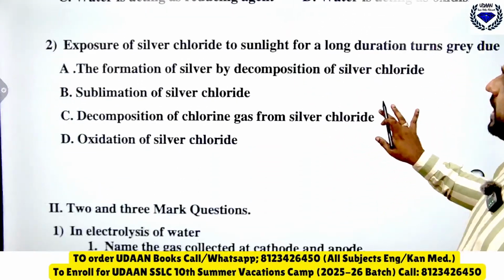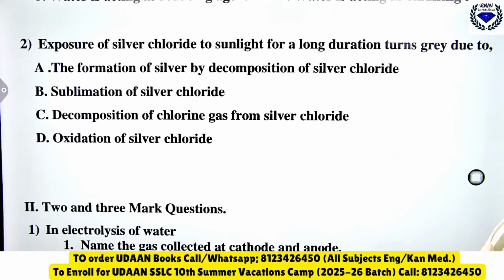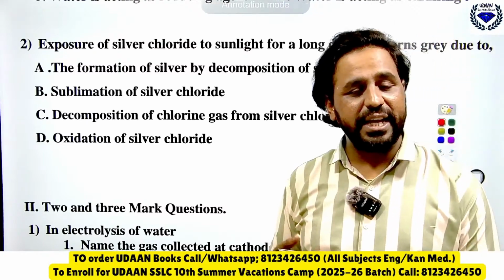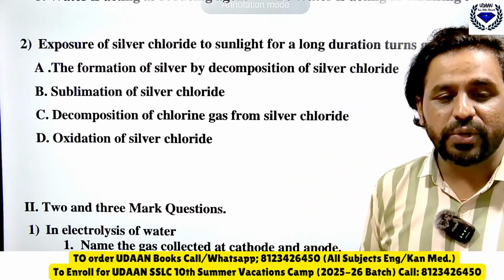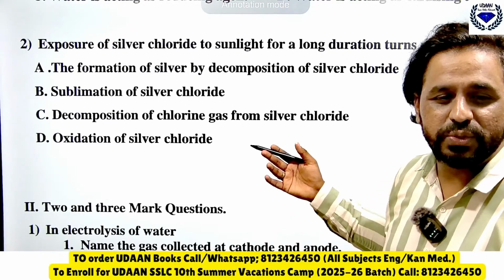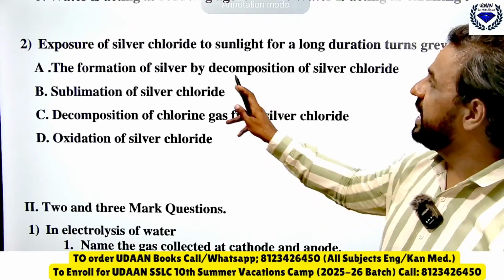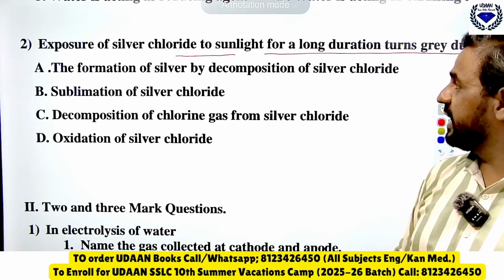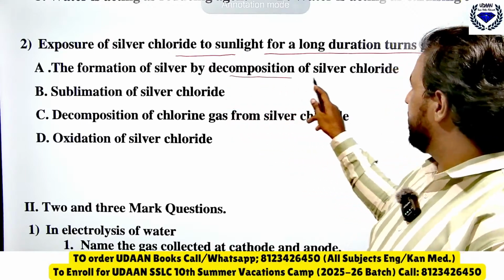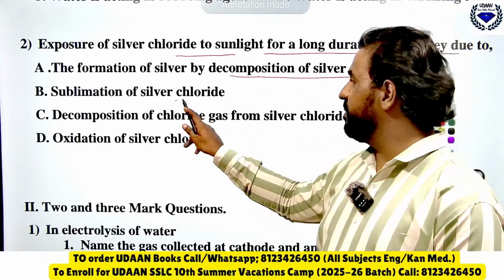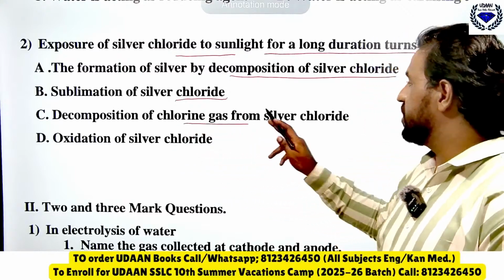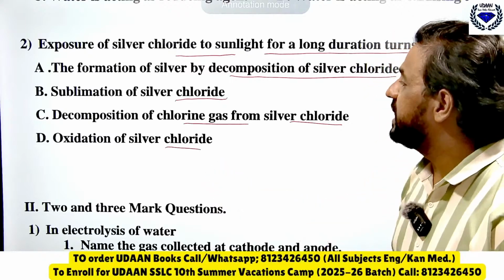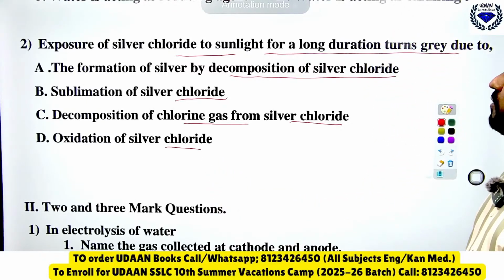Exposure of silver chloride to sunlight for a long duration turns gray due to what? The formation of silver by decomposition of silver chloride, sublimation of silver chloride, decomposition of chlorine gas from silver chloride, or oxidation of silver chloride. So tell me now which one it is.